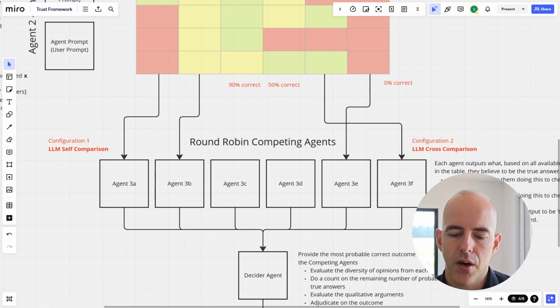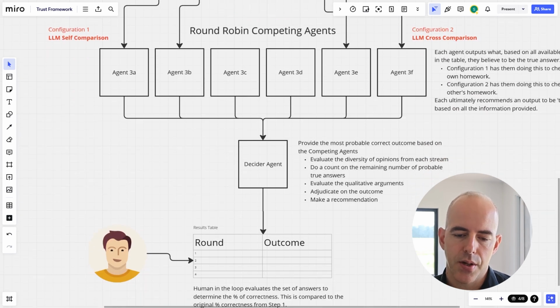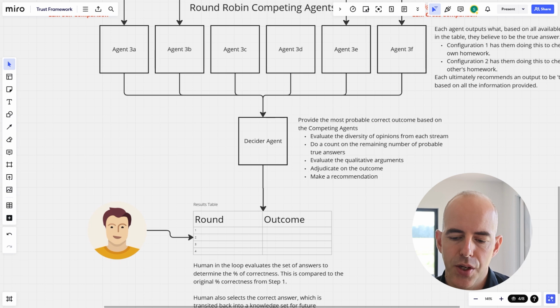And then finally, we're going to bring it all down towards a decider agent. So that'll be agent 4, decider. And that agent will evaluate the number of different probable true answers. It'll evaluate any qualitative outcomes that have been attached to it. It'll adjudicate on the outcome, and it will make a recommendation. Now here you have one decider agent, so we're going to have to pick which model that would be. In this case, you could have multiple decider agents and then only take a majority report. And then perhaps if there is no majority report, for example, let's say there are 3 different answers and the decider agents can't decide, you could rerun the experiment again. But in this case, we could have one. Let's experiment with multiple.